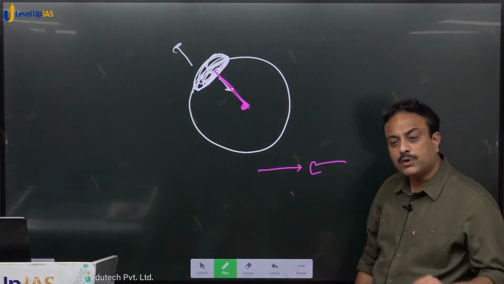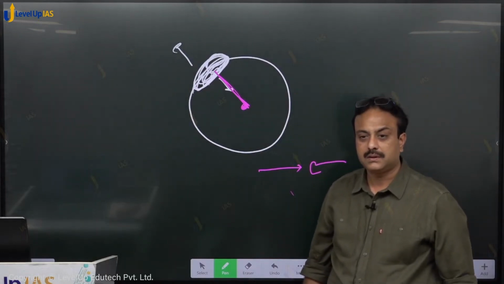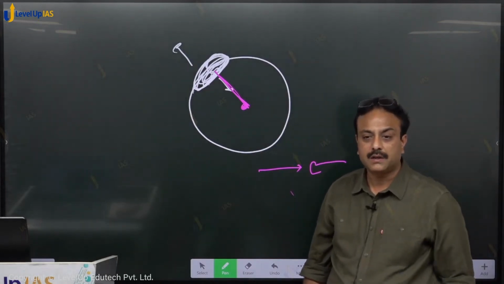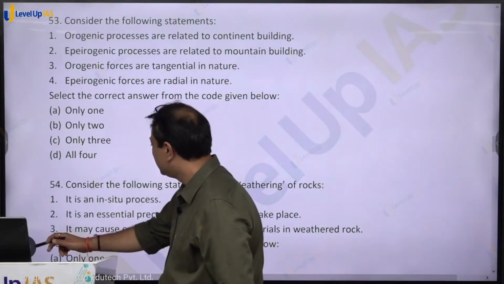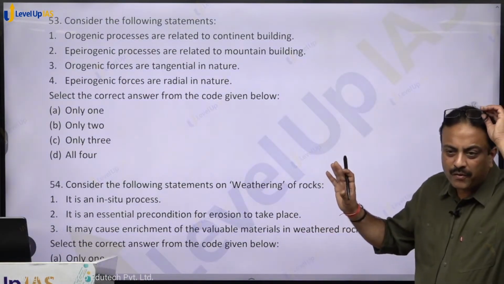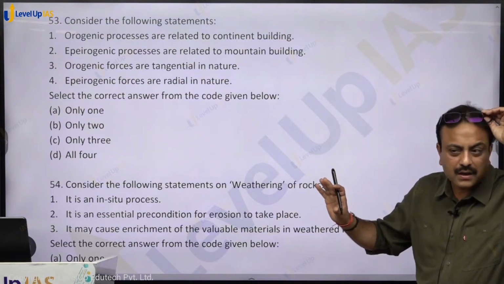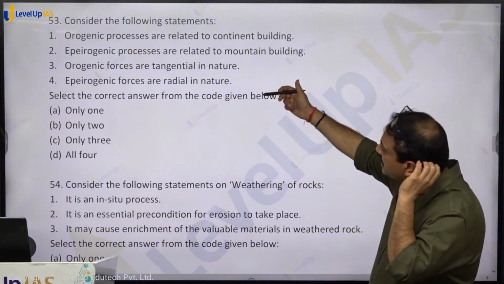Right? But due to subduction, it will not happen that the entire continent went down. That is not subduction. Clear? Can we move on? Sure on that? So here 3 and 4 are correct statements, 1 and 2 are wrong.